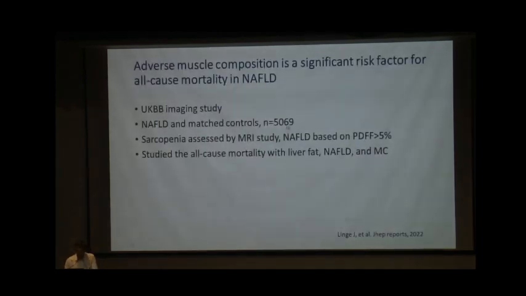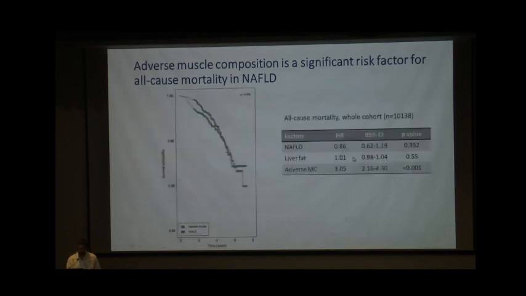The same study group also assessed that adverse muscle composition is significantly associated with all-cause mortality in NAFLD. Another study from the UK Biobank imaging study included 5,069 patients and an equal number of matched controls. Sarcopenia was assessed based on the MRI study, NAFLD based on PDFF of more than 5%, and what they studied was all-cause mortality along with the liver fat, NAFLD, and muscle composition.